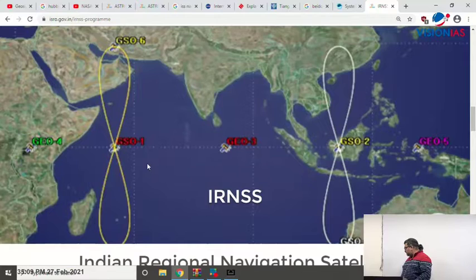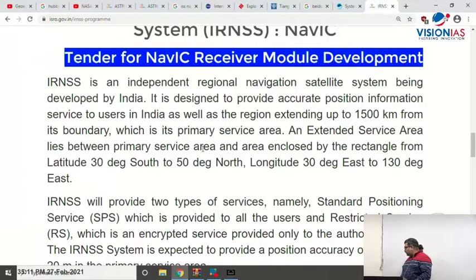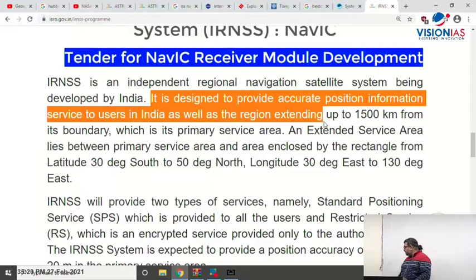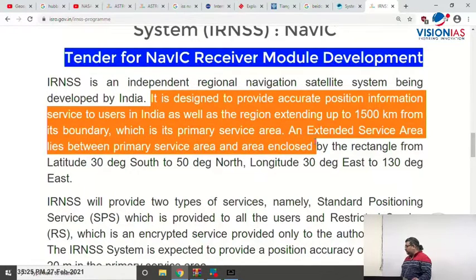And you can see here, it will help provide the user the information. NavIC has been designed to provide accurate position information to users in India as well as the region extending to 1500 km from its boundary, the primary service area.